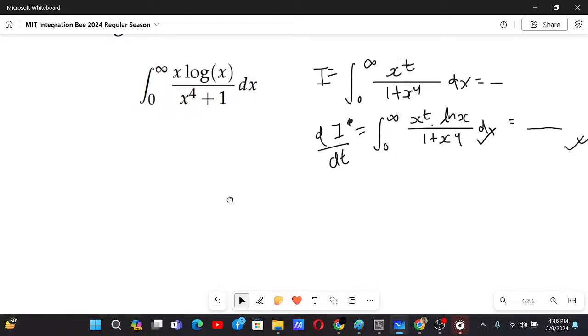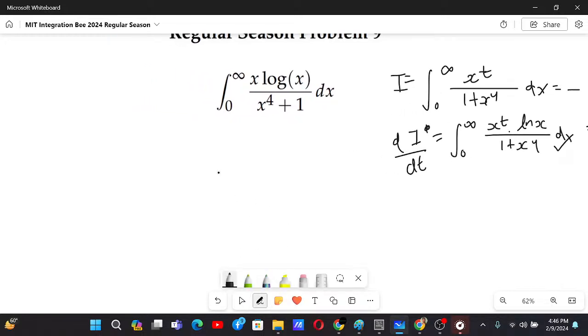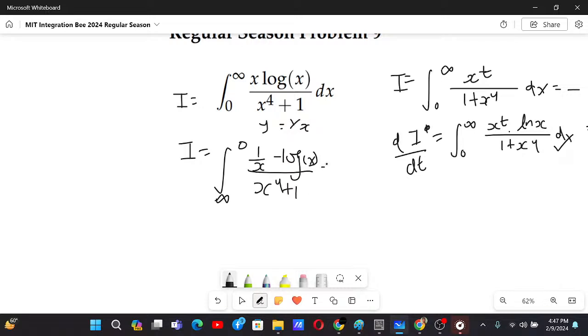But I did that, and if we do that, we do get an answer in a somewhat complicated form. But that's not intended for this integration. What you can instead do for this problem is make a substitution y equals 1 by x. That gives the integral from infinity to 0, and this will be 1 by x, and then minus log x. This will be x to the power 4 plus 1 and times x to the power 4 over here. Now minus 1 by x square dx.